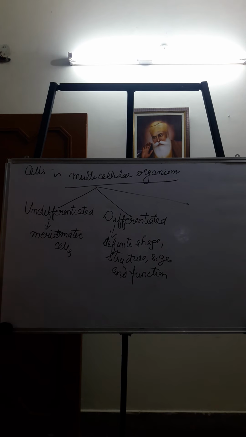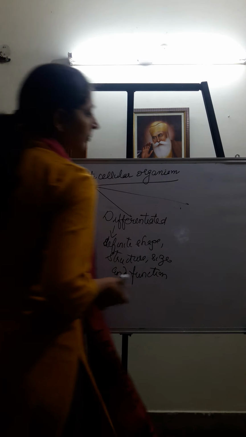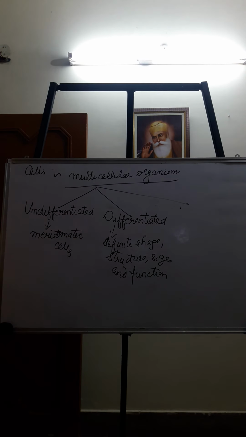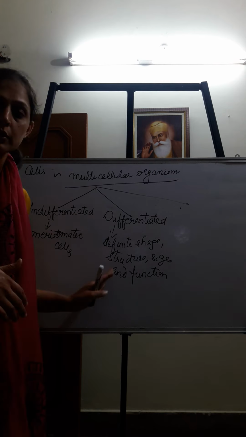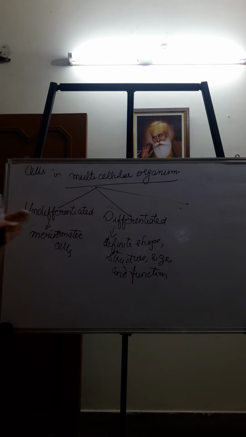And if we talk about the third category, in this we can take the example of nerve cells, which are basically responsible for impulse conduction. Then we can talk about the sieve tube cells, right, which conduct solutes. Erythrocytes transport oxygen. So these are the examples of differentiated cells which perform a very particular function.